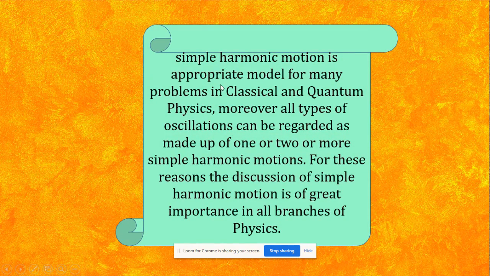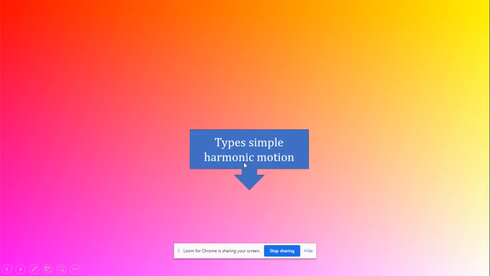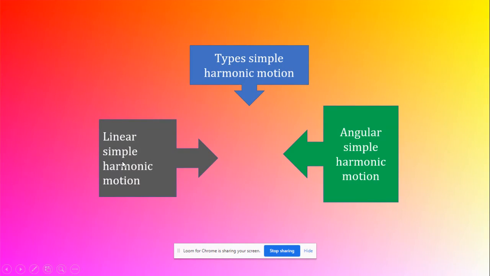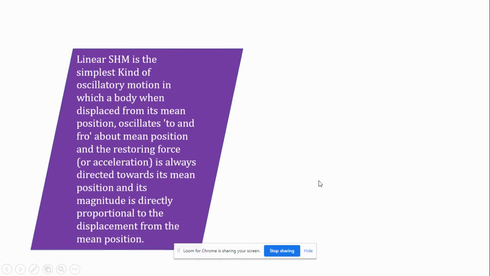Simple harmonic motion is an appropriate model for many problems in classical and quantum physics. Moreover, all types of oscillations can be regarded as made up of one or two or more simple harmonic motions. For this reason, the discussion of simple harmonic motion is of great importance in all branches of physics. That's why simple harmonic motion is so important. Types of simple harmonic motion: there are two types. One is linear simple harmonic motion, another is angular simple harmonic motion.